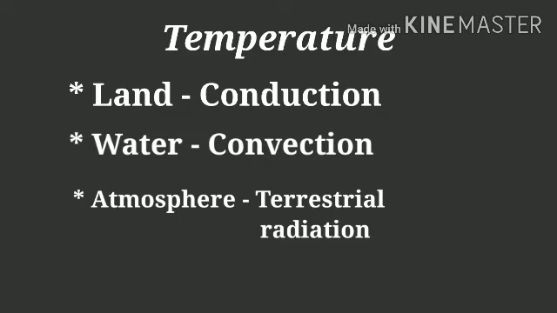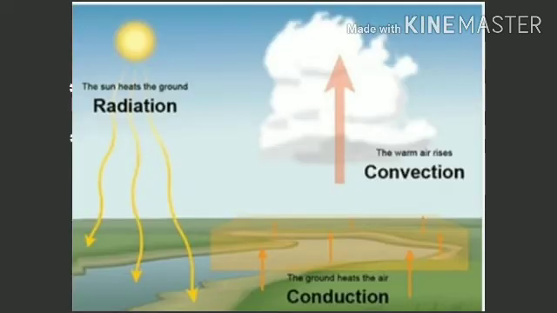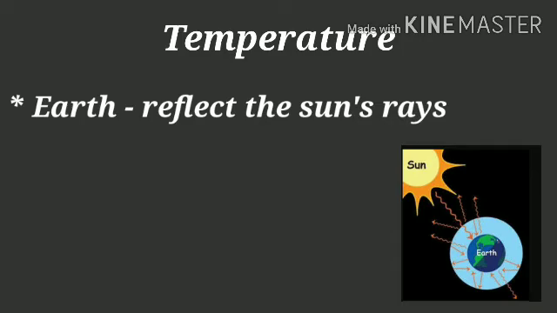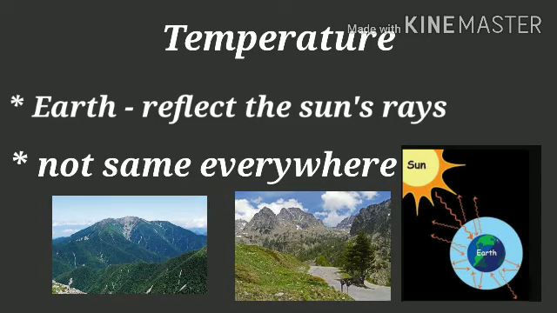The temperature variation occurs in atmosphere due to terrestrial radiation. Terrestrial means anything which represents the earth. The radiation emitted by the earth surface is called terrestrial radiation. The earth has the capacity to reflect the sun's rays. The temperature is not the same everywhere. Some places are hot, some places are cold.